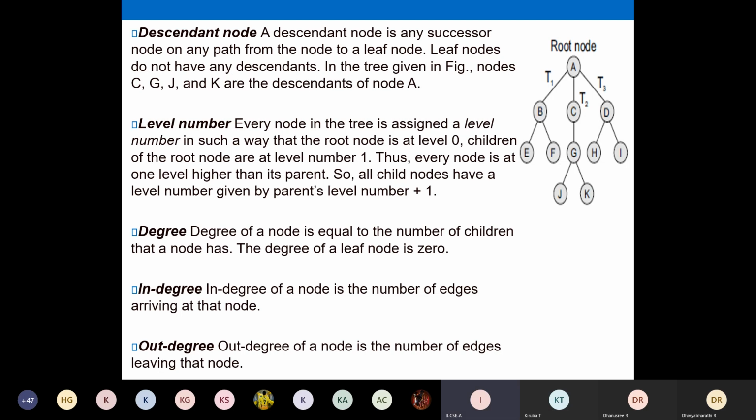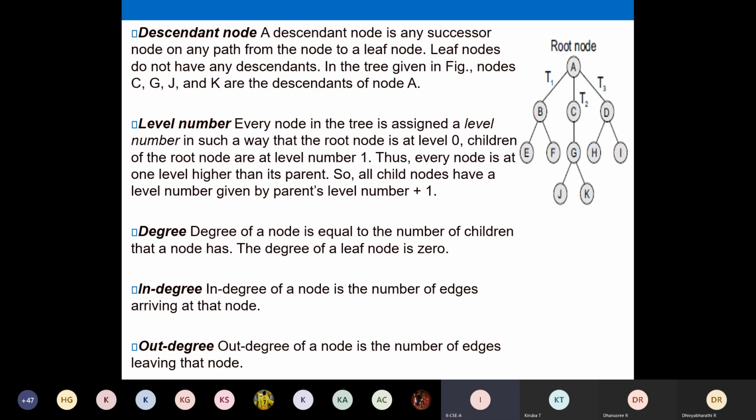Degree defines the number of branches or number of children. For you to understand, I am using the term branch, but in your exam, you must not write branch. You should write it as the number of children that A has. That is the degree of A.